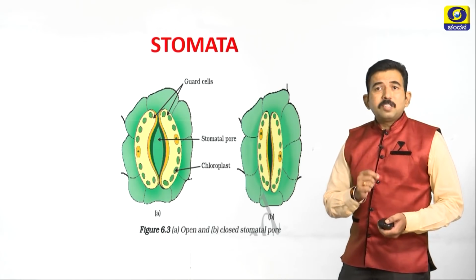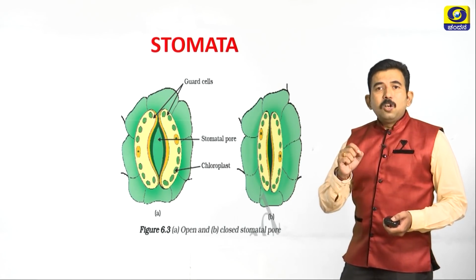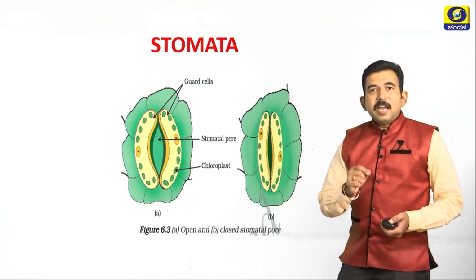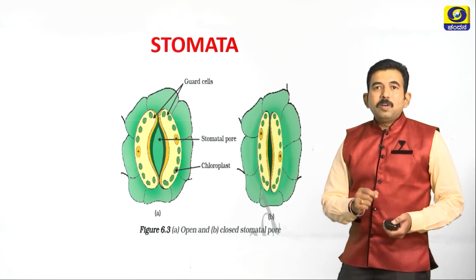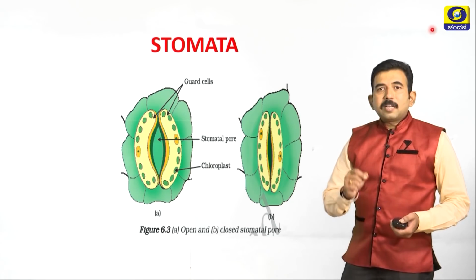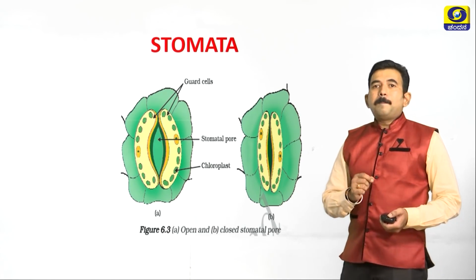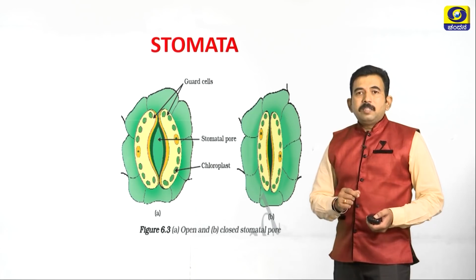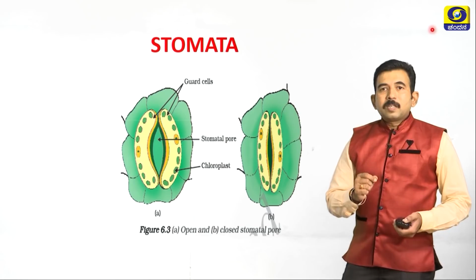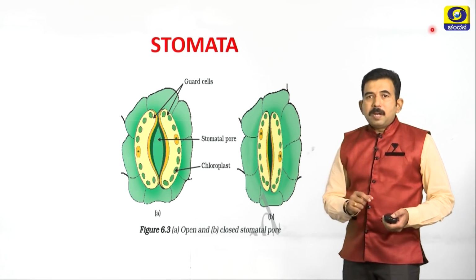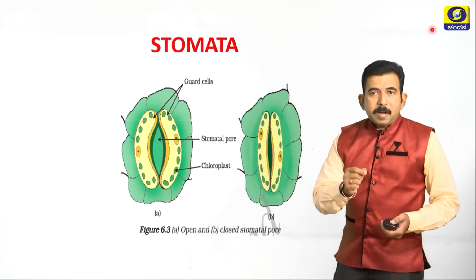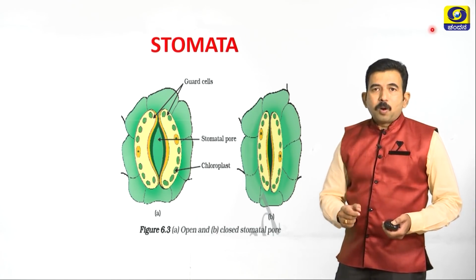Next question, stomata. Where does this stomata is present? Stomata is present in the lower epidermis of leaf. Stomata plays very important role in exchange of gases. Also, it is very useful in transpiration process. Stomata consists of stomatal pore, a pair of guard cells. These guard cells consist of a nucleus, also chloroplast, and it is present in the lower epidermis cells. This diagram is also very important, students. Please practice it for examination point of view.